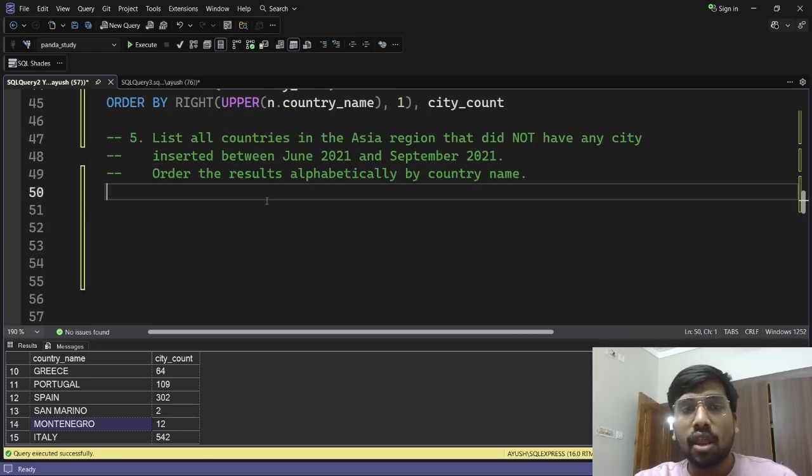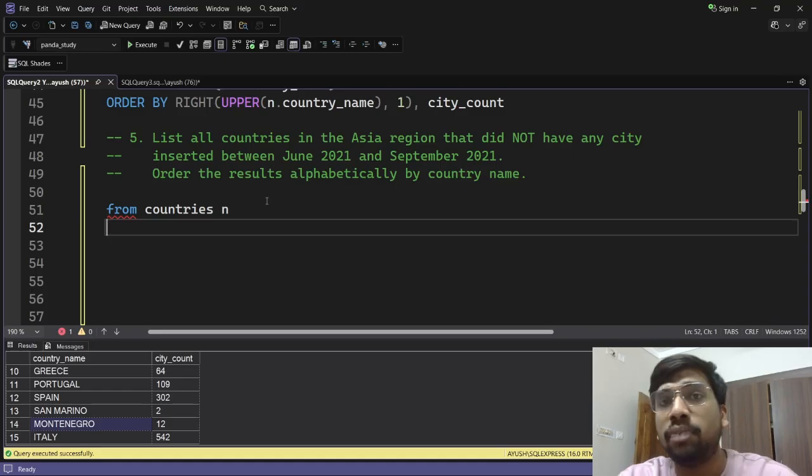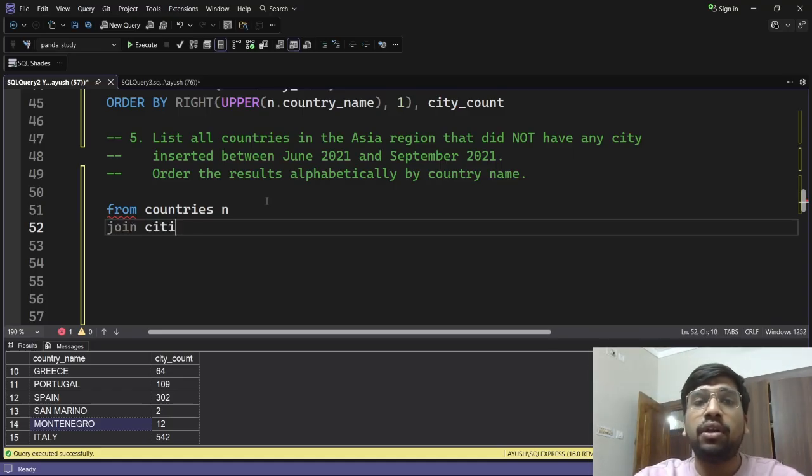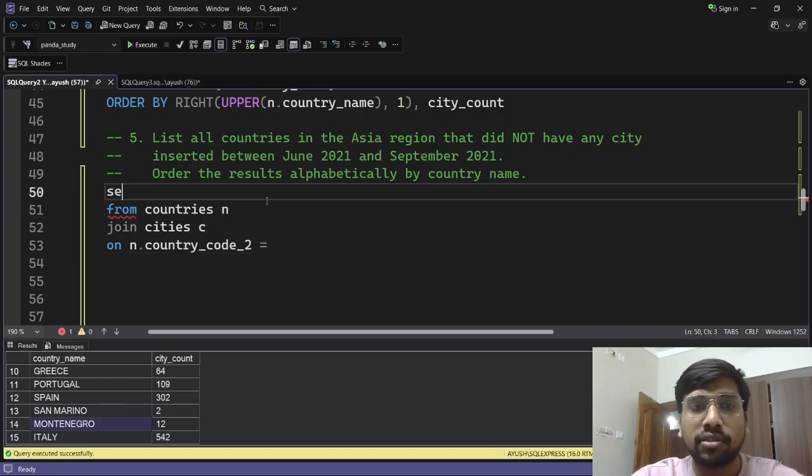Okay, now from countries C, or rather N only, following the previous nomenclature, join city C on N dot country code 2. But why is it not showing? Okay, if I let select star, then I guess it will work, right?